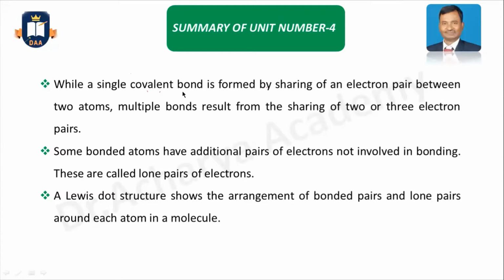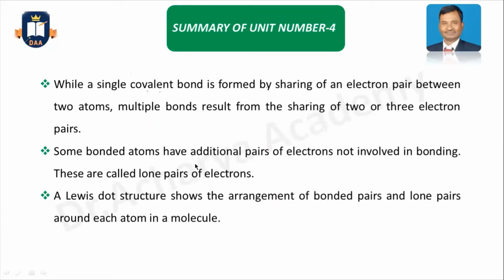A single covalent bond is formed by sharing an electron pair between the two atoms, while multiple bonds form by sharing 2 or 3 electron pairs. Single covalent bond formation is by one electron pair, but multiple bonds are formed by sharing multiple electron pairs.